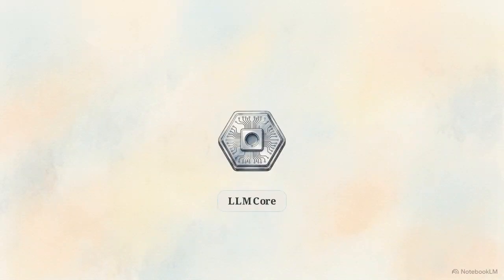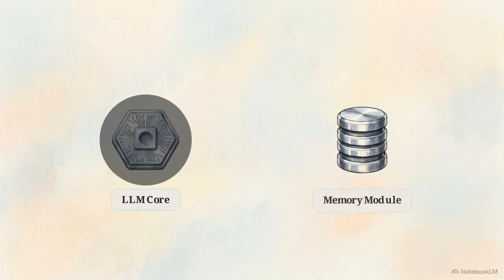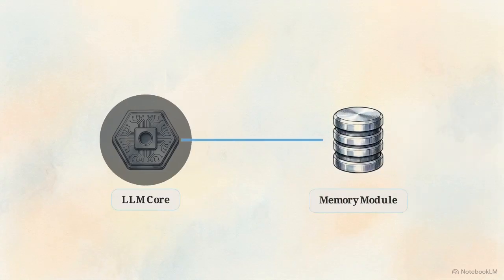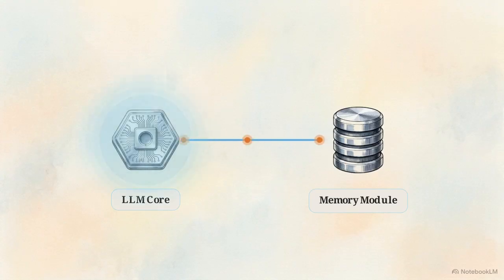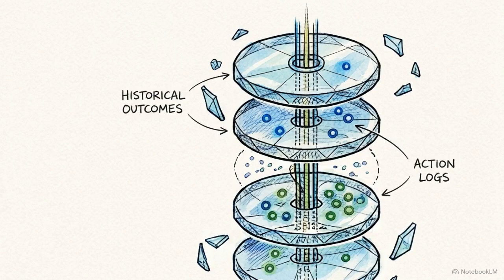We start with the LLM at the blueprint center. It's stateless. Once an execution completes, the model clears its workspace, retaining no memory. To maintain continuity, we introduce the memory module, providing the persistent state required for multi-step tasks. Short-term memory tracks the immediate conversational context and the active variables of the current assignment. Long-term or episodic memory uses vector databases to store historical data and the successful outcomes of past actions.